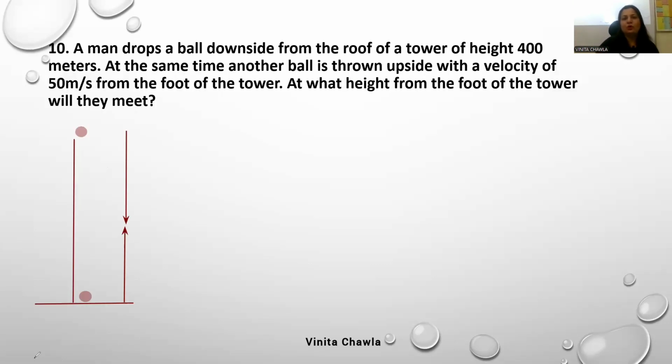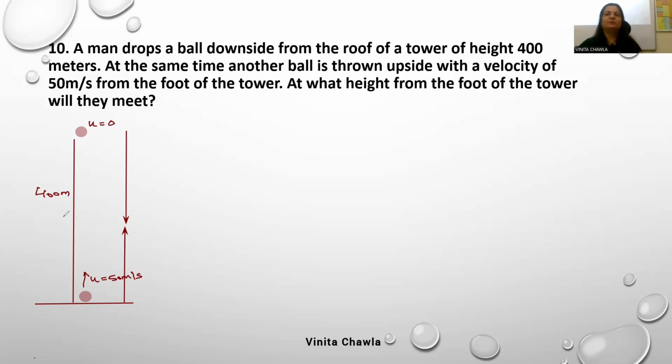A man drops a ball from the roof of a tower of height 400 meter. So this is 400 meter. At the same time, another ball is thrown up with a velocity of 50 meter per second. Initial velocity of this ball is 50 meter per second, and initial velocity of this ball is 0. At what height from the foot of the tower will they meet?